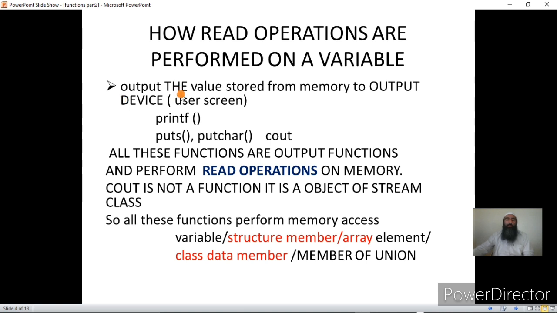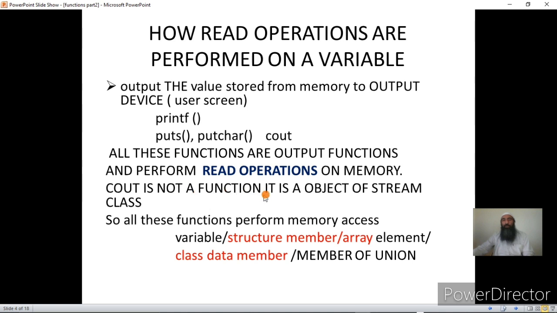The read operation can be performed how? Output the value stored in the memory to the output device, that is the user screen. How do you output the contents of a variable on a screen? You can use printf, or you can use puts to display strings on the screen, or putchar to display a particular character, or cout in C++ to display the contents of a variable or an array element or structure member on the user screen. All these functions are output functions and perform read operations on the memory.